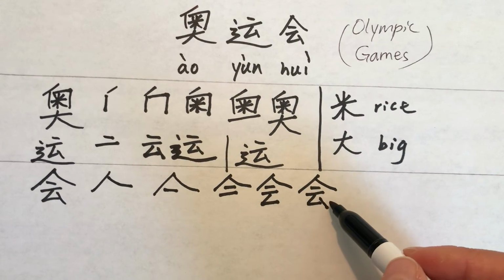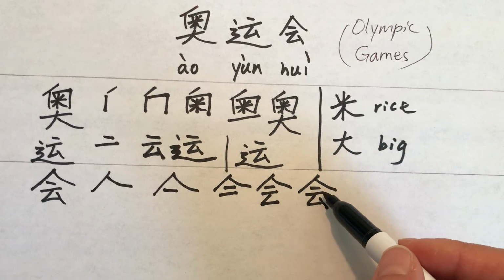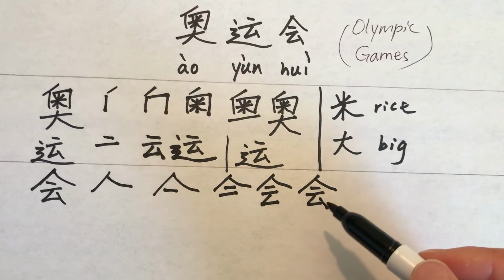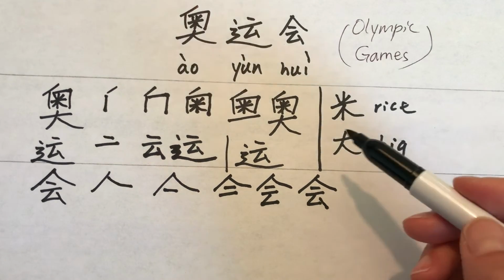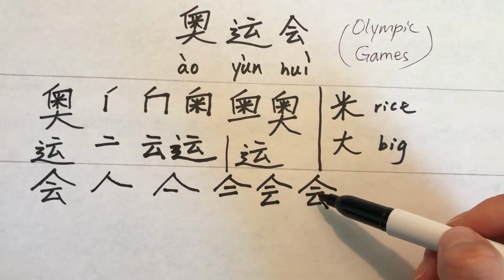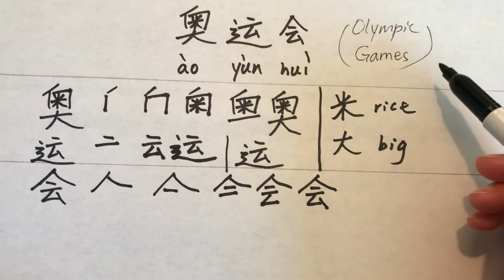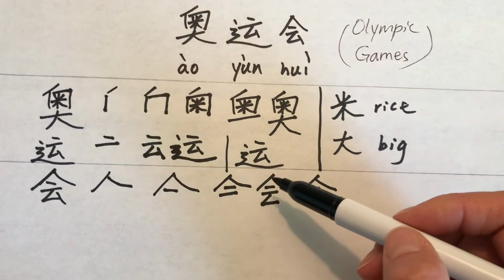Lots of people gathering. Hui means gathering or games or meet. 奥运会, Olympic Games. Thanks for watching.